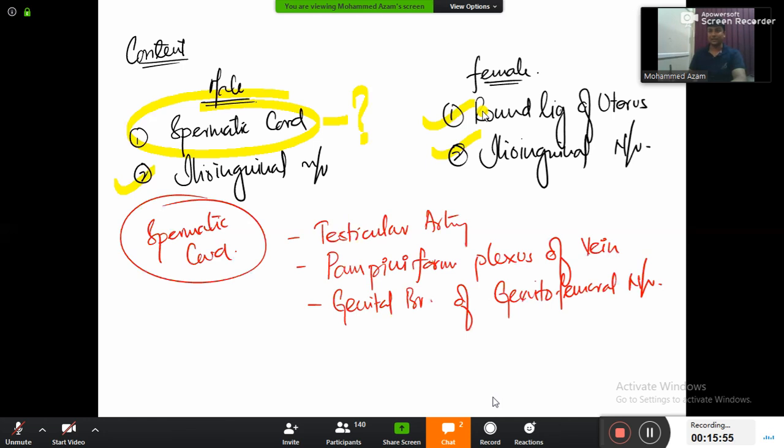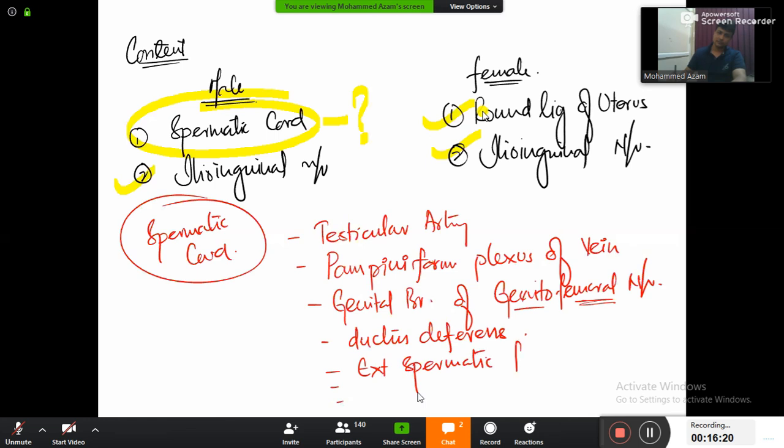I hope you are able to recall. Yesterday I taught you the femoral branch of genitofemoral. And then there is a duct here. What is the name of the duct? Ductus deferens. And then these will be surrounded by three fascia: external spermatic fascia, in the middle the cremasteric fascia, then the internal spermatic fascia.